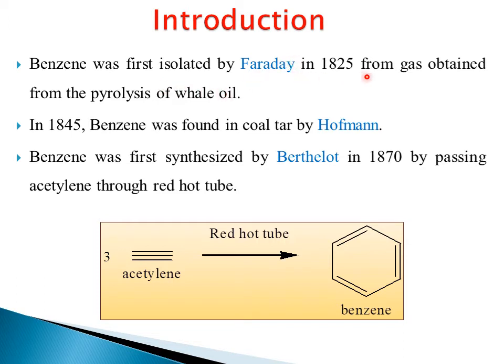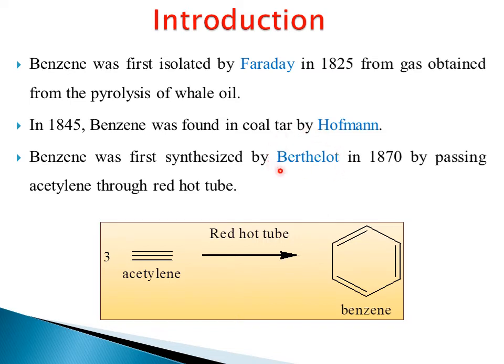So after 20 years from 1825, in the year 1845, benzene was found in coal tar by a scientist named Hofmann. So Faraday and Hofmann, both scientists, isolated benzene from different natural sources. One is whale oil, and the other is coal tar. Later on, one of the scientists named Berthelot.